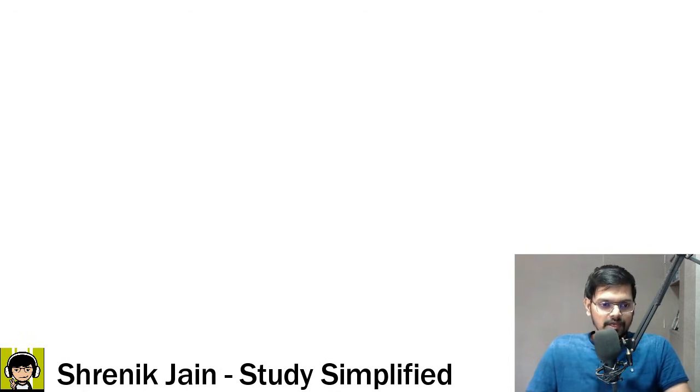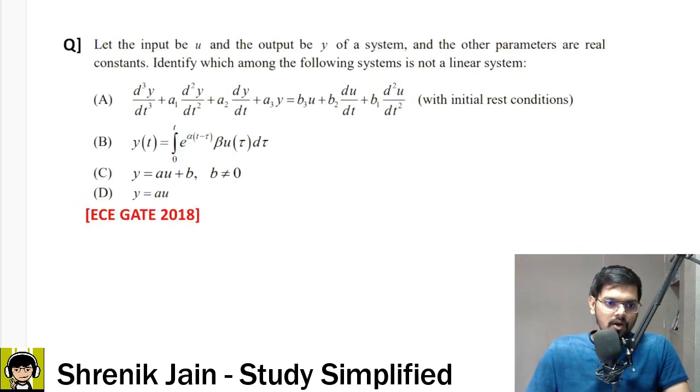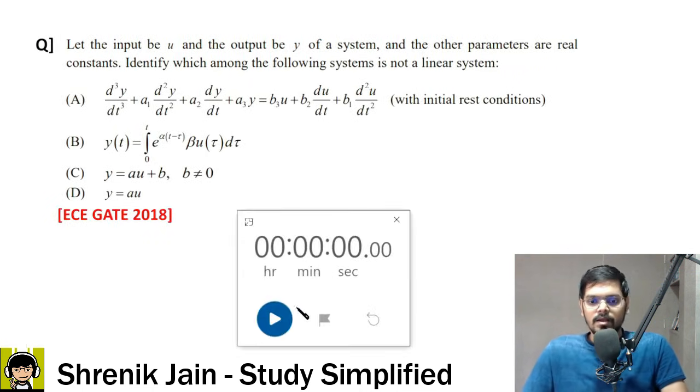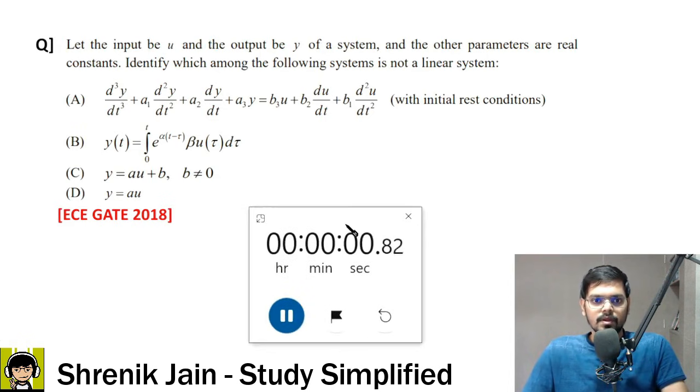The second question is in front of the screen. It is one of my favorites because it is based on the basics. A lot of students never study the basics. Check it out. Let the input be u and the output be y of the system, and the other parameters are real constants. Identify which among the following systems is not a linear system.